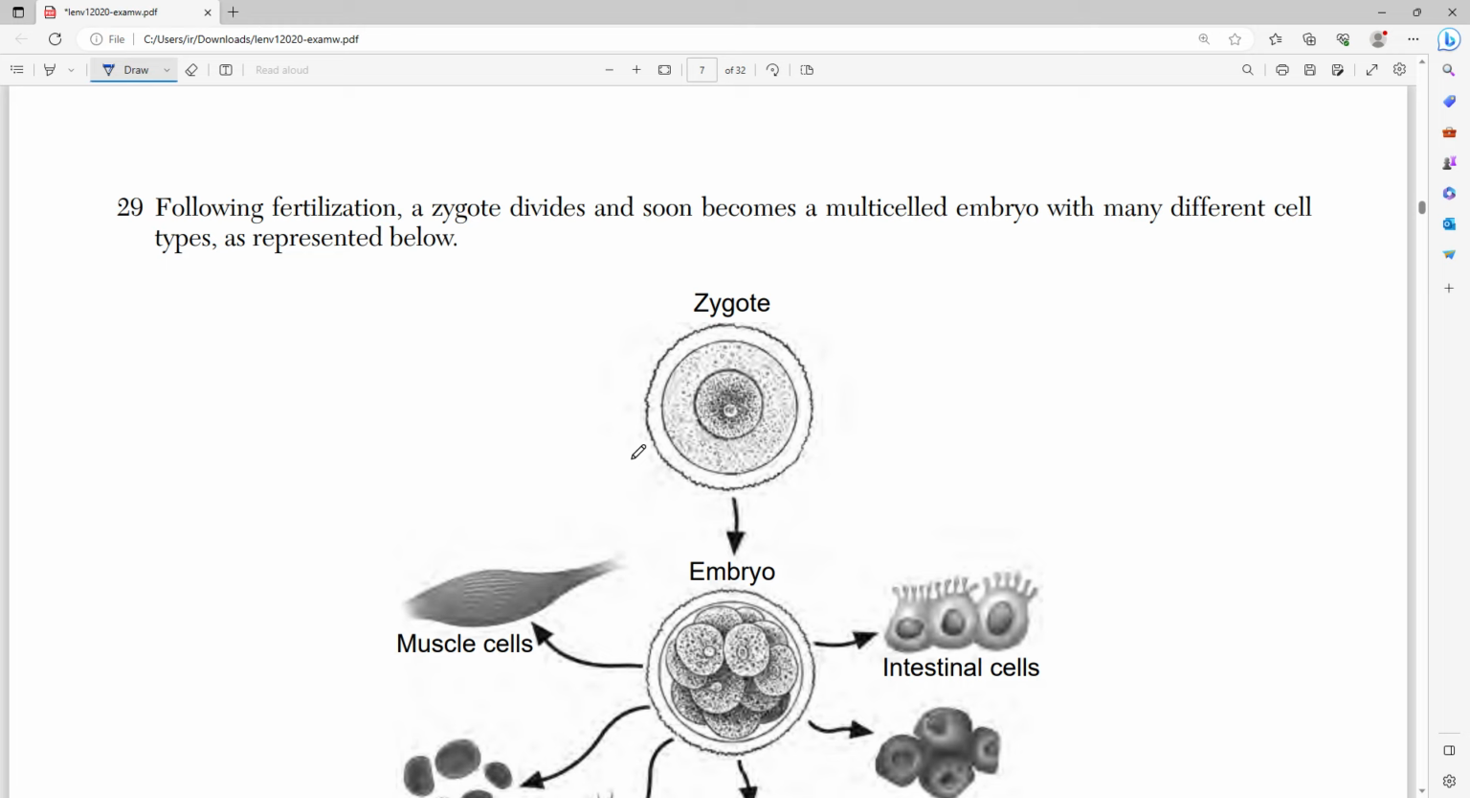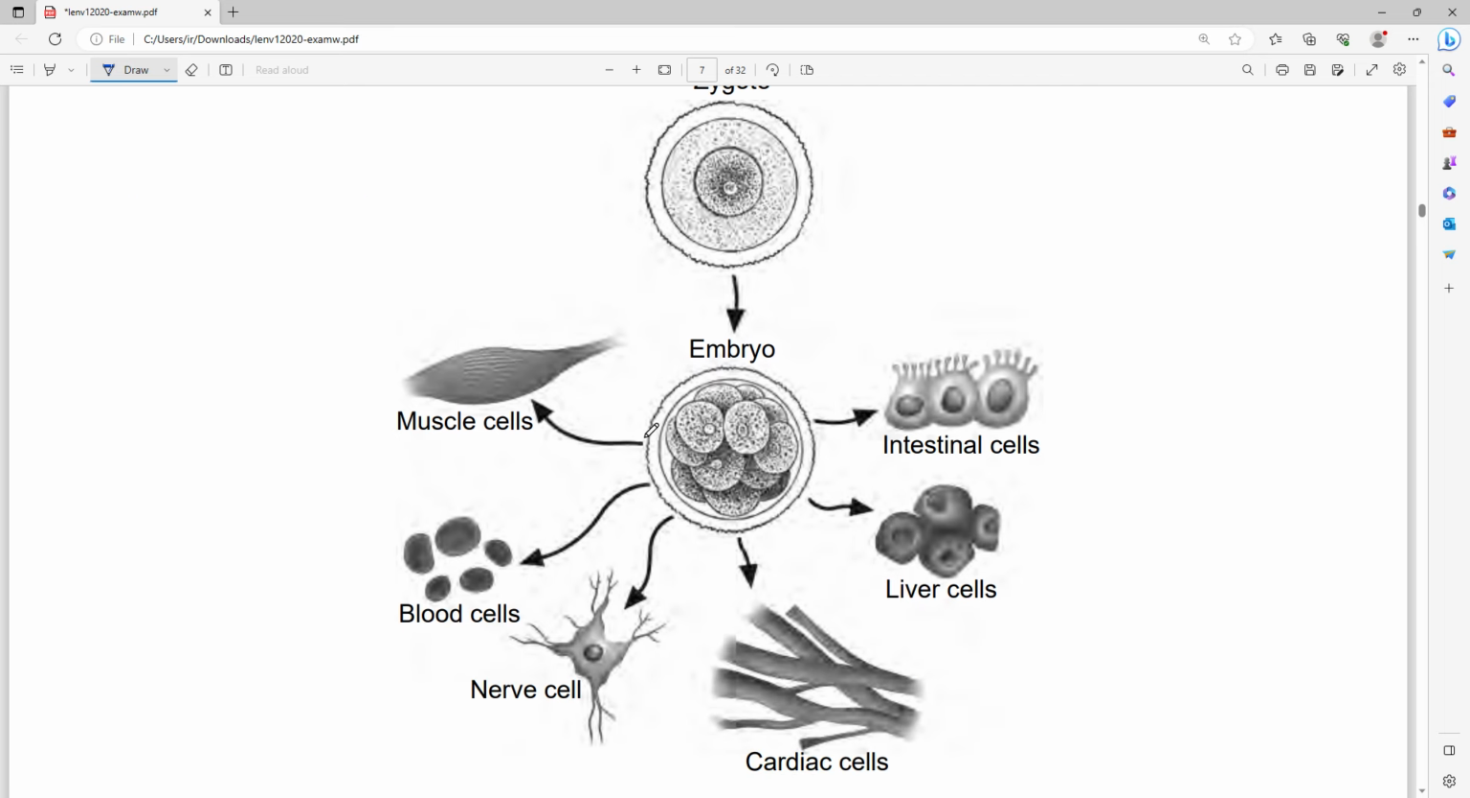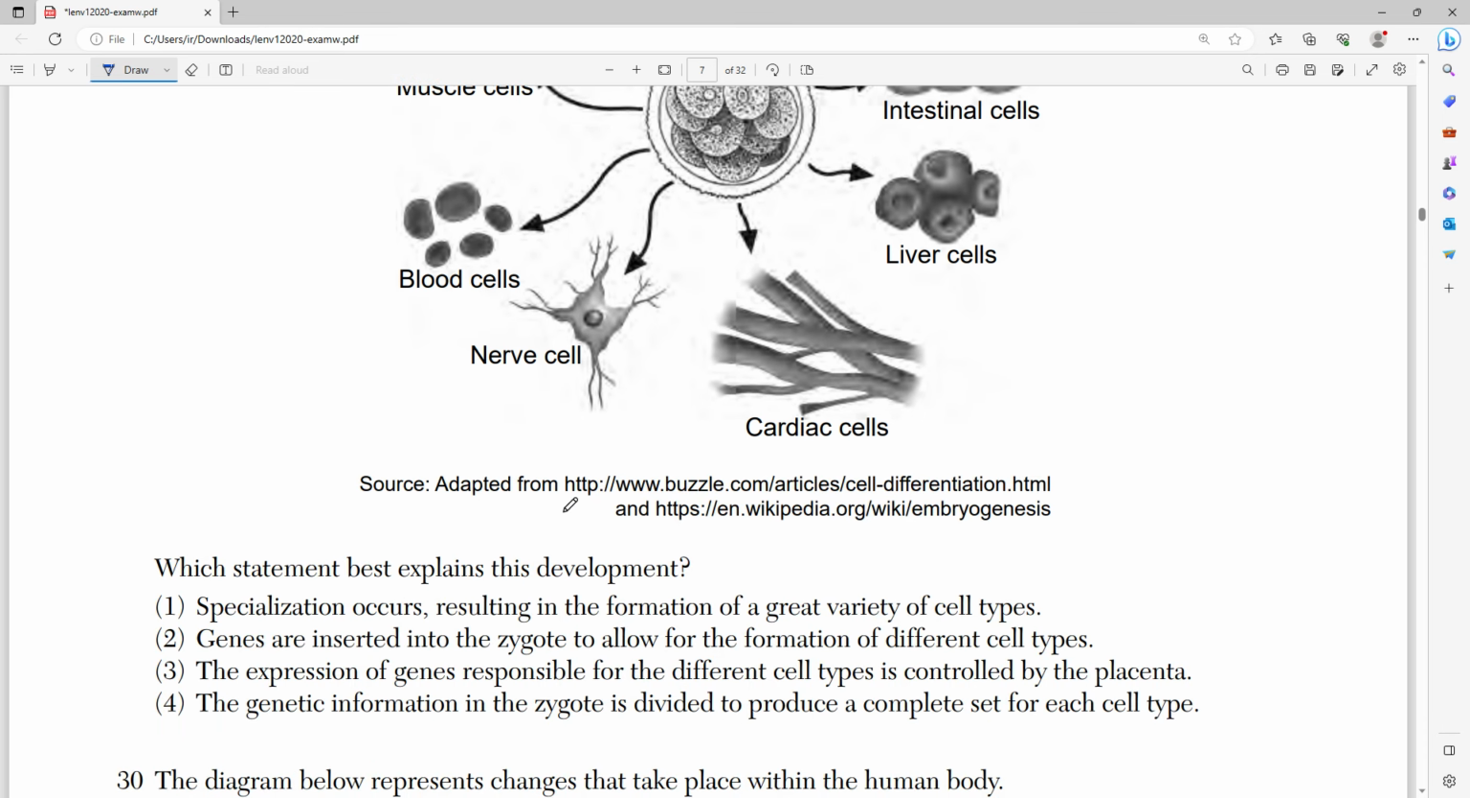29. Following fertilization, a zygote divides and soon becomes a multi-celled embryo with many different cell types as represented below. So zygote, embryo, muscle cell, intestinal cell, liver, cardiac nerve, blood cell. Which statement best explains this development? So this process is called specialization, and that's represented by choice number 1. Specialization occurs, resulting in the formation of a great variety of cell types. That's what specialization and differentiation is. One cell turning into many, each with its unique purpose.